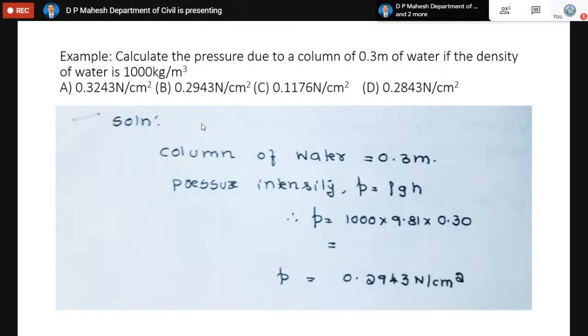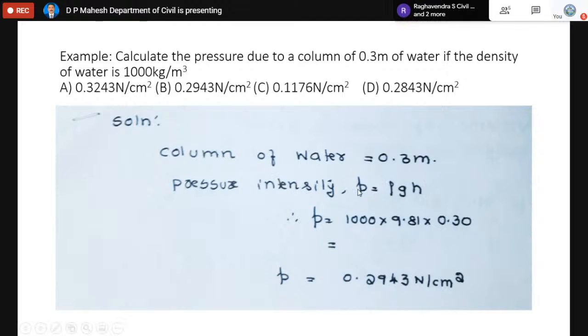Normally, we assume the free surface means where the pressure is atmospheric. We neglect the pressure which acts at the free surface because it is atmospheric pressure. So we start measuring the pressure in any liquid from the free surface, considering the free surface as a reference where the pressure is taken as zero. So now the column of water is 0.3.